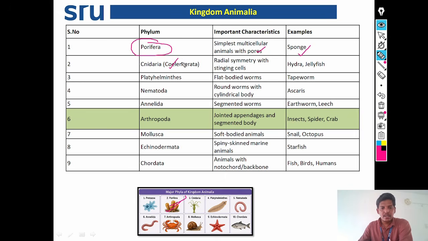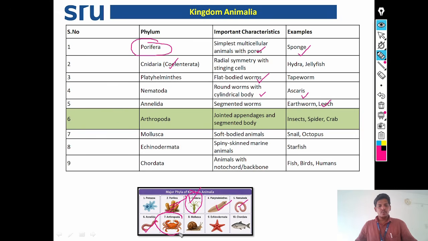Phylum Cnidaria: they have radial symmetry with stinging cells. Examples are Hydra and jellyfish. Next, phylum Platyhelminthes: these are the flat-bodied worms. Example is tapeworms. Next phylum is Nematoda: these are the roundworms with a cylindrical body. Example: Ascaris. Next phylum is Annelida: these are the segmented worms. Examples are earthworm and leech.